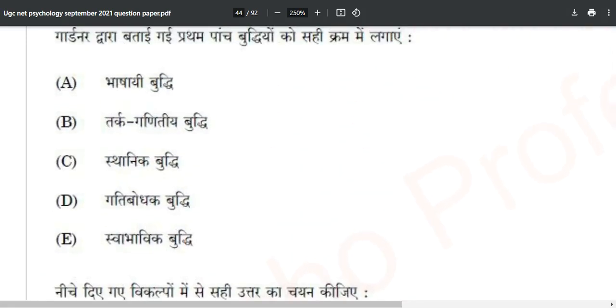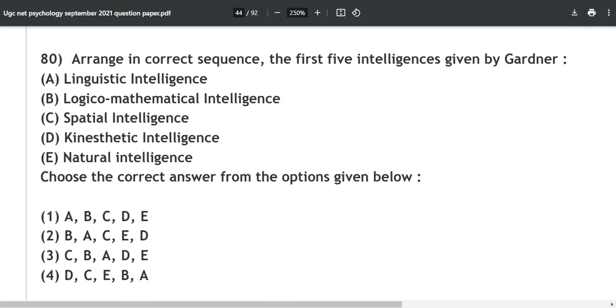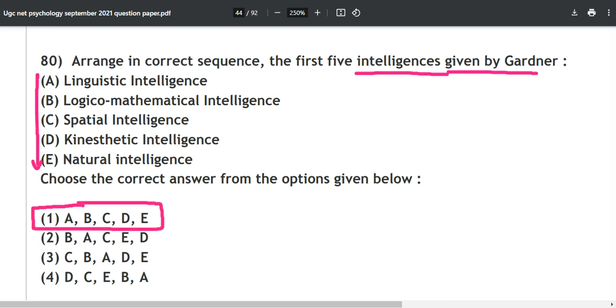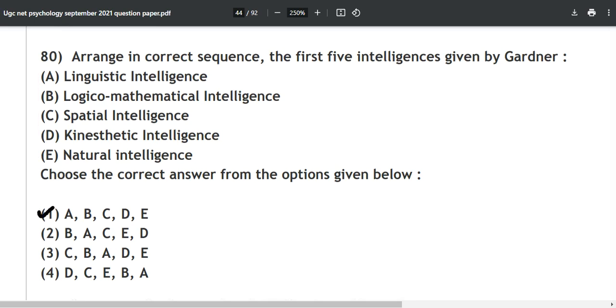See, this question is, and I have just shared this mnemonic with you also, so that you can remember the intelligences by Gardner. The options given over here are absolutely correct, but you are not for that. Option number 1 is absolutely correct, you can mark it. But what they are saying is, arrange in correct sequence.